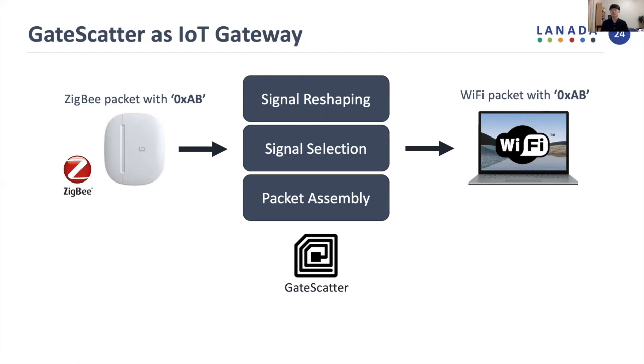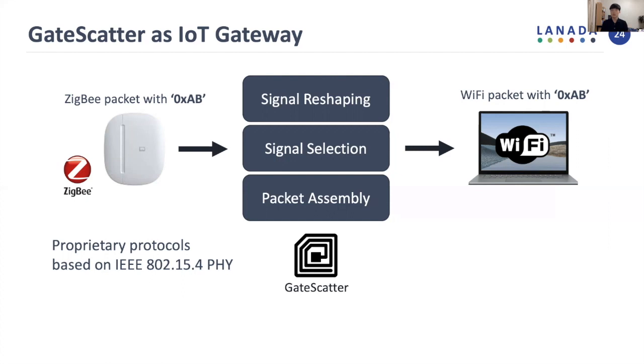And more interestingly, our GateScatter can be applied to not only ZigBee, but also various proprietary protocols and standards based on IEEE 802.15.4. As explained in this talk, we only leverage the PHY characteristics of ZigBee to convert it into Wi-Fi.